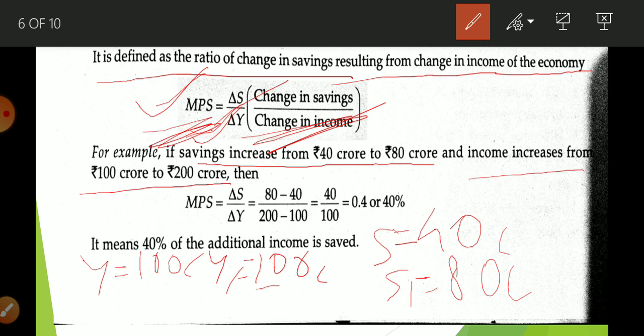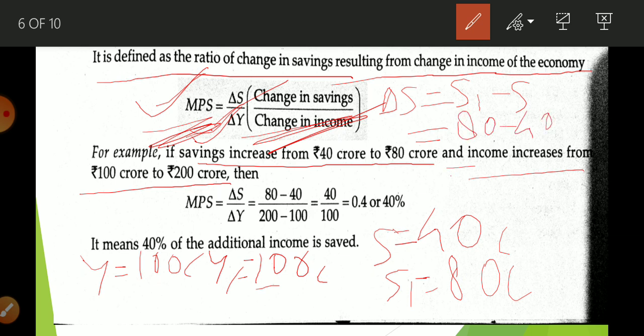In your chapter elasticity of demand, we had learned about del P, del Q. So whenever you find change, it is present minus previous, so S1 minus S. So del S is equal to S1 minus S, that is 80 minus 40.